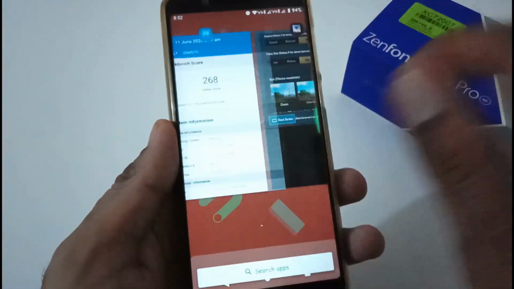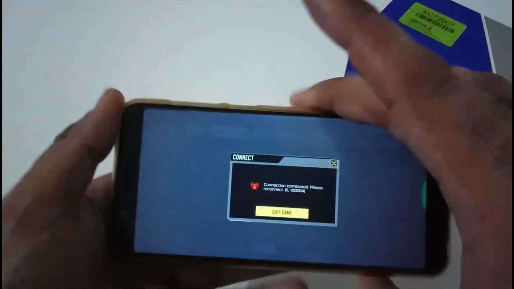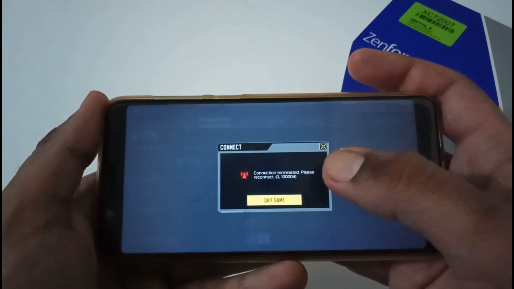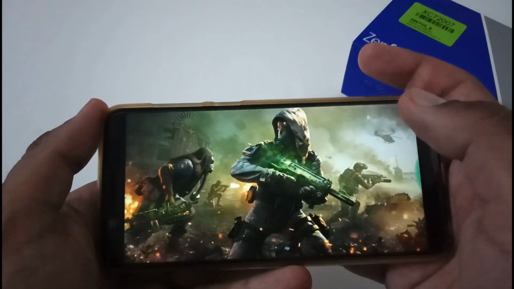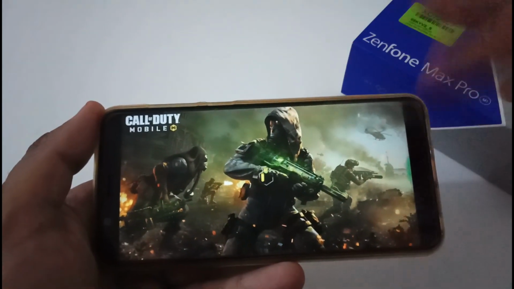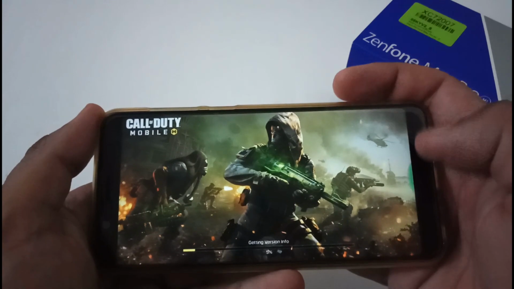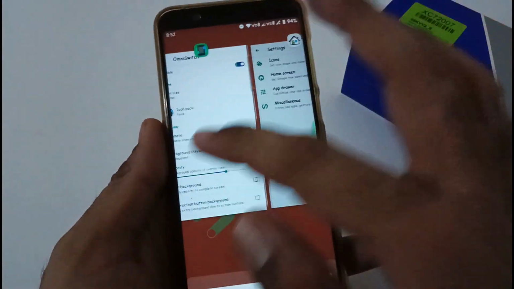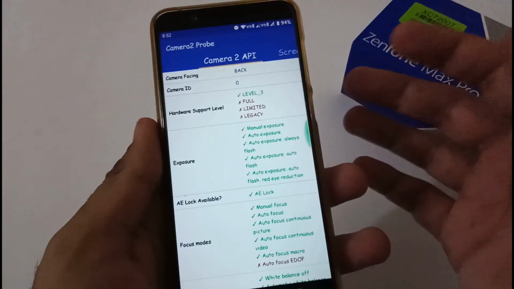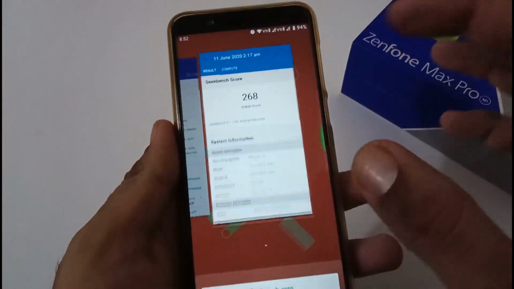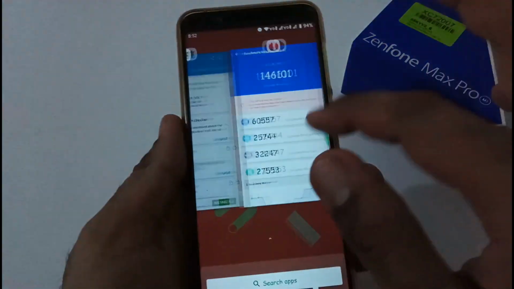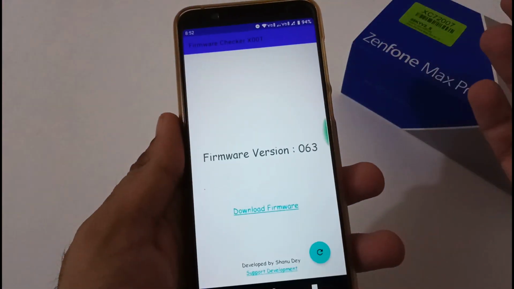Now let's focus on Call of Duty. It is saying connection terminated, please reconnect or quit game. Okay, but although it has started from the same screen where I left off, it has now connected with the server again. That's why you are able to view this. But overall RAM and memory management is working absolutely fine with this ROM. There is no glitch with that. Apart from this, let me open a few other apps that we were accessing, like Camera2 API opening from the same screen where we left it, even benchmark scores, and then afterward maybe the firmware version and so on.